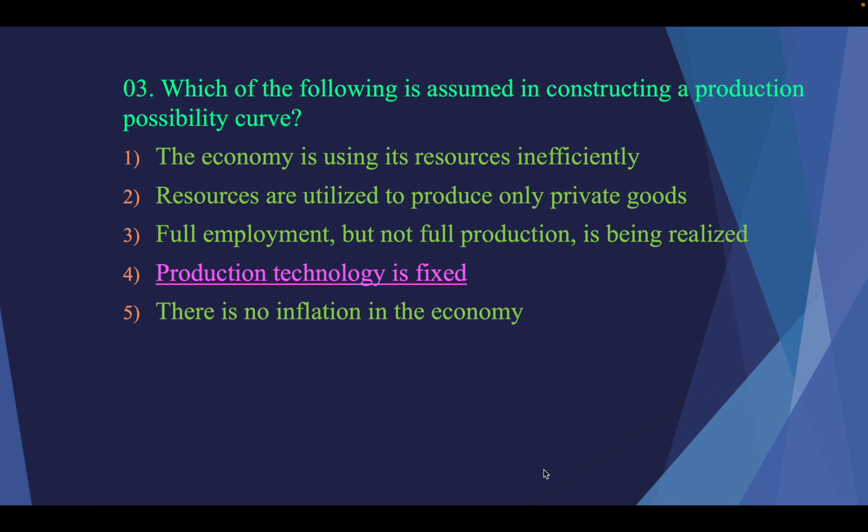Then the third one. Which of the following is assumed in constructing a production possibility curve? First of all, you have to know what the production possibility curve is. We call it the PPC curve, that means production possibility curve, and also the production possibility frontier. The same thing.